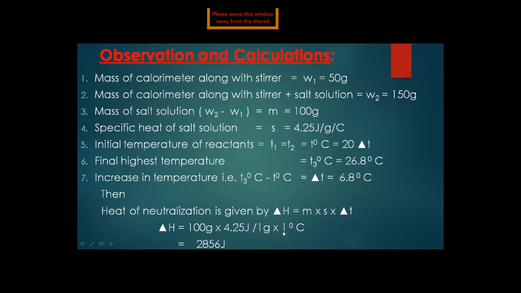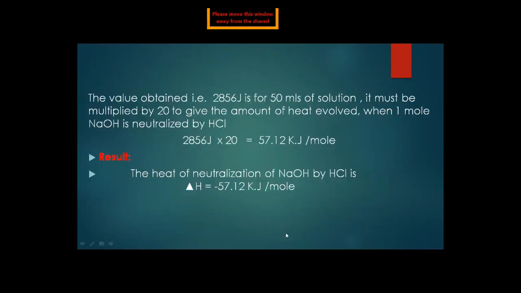Here we multiply with 6.8 instead of 1 degree centigrade, and after this calculation we get 2856 joule.